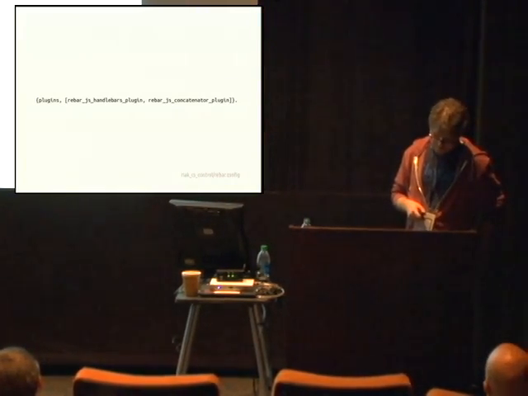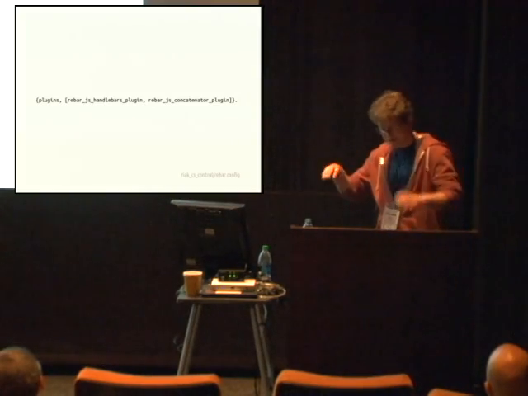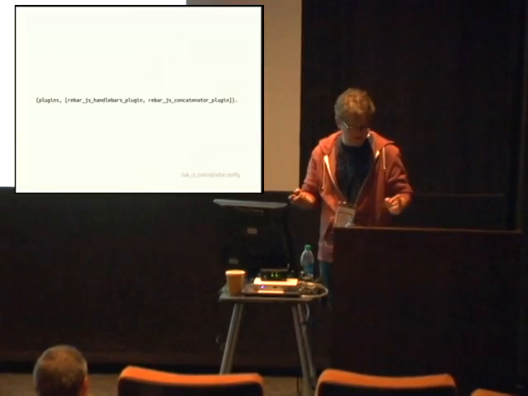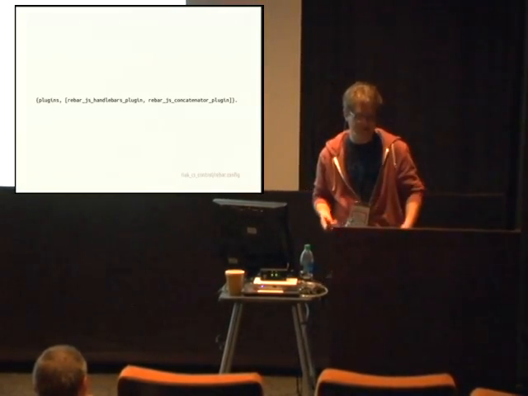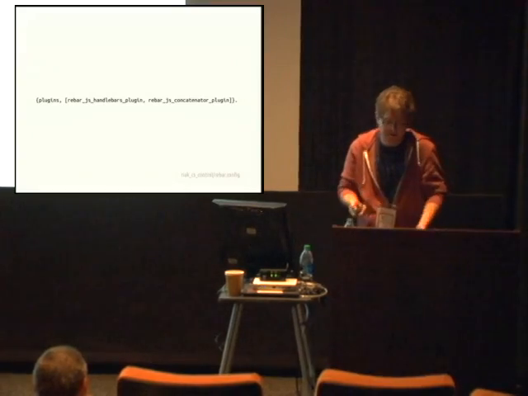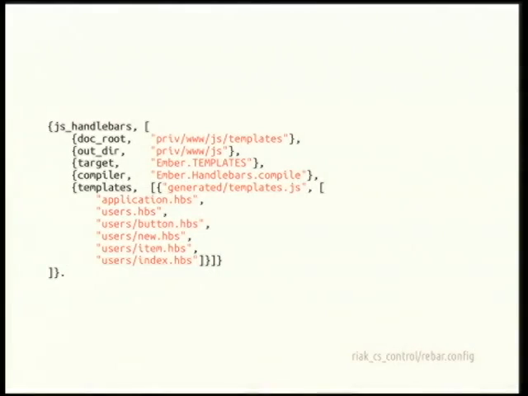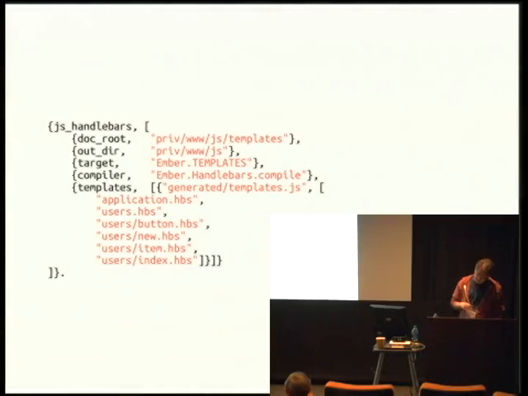And there was one other that I don't know. Oh, ugly, like uglifying assets. We don't do that here because uglifying the assets isn't really a big win for us at this point, but we have a plugin to do it. So what does this JS handlebars plugin look like? With handlebars, since we use Ember, we actually don't compile the handlebars. We just have to wrap them in closures. So this is just that with this handlebar compile, and then Ember does the compilation. Not as efficient as if we compiled them and stored those, but anyway, it's pretty straightforward.